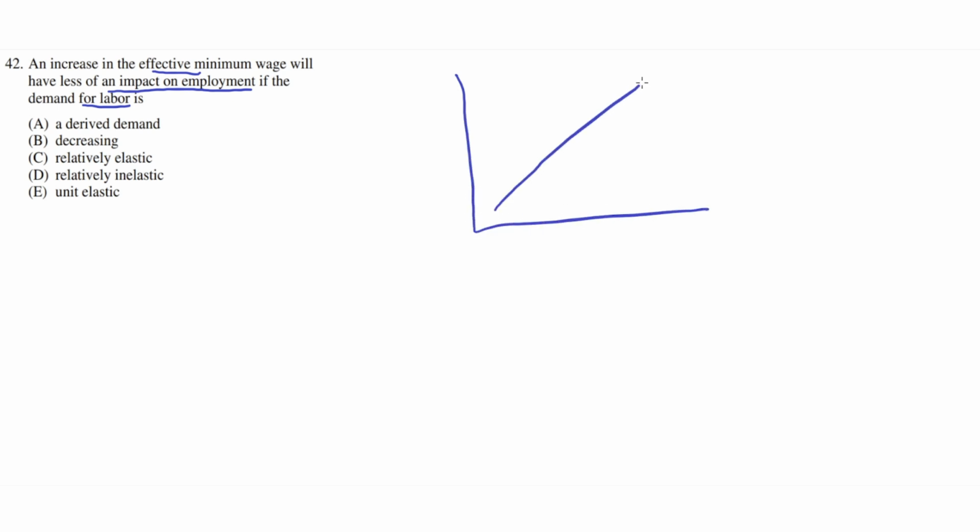So this graph will show supply and demand curves. This supply and demand curve will be for wages by quantity. And let's assume that demand for labor is a sort of unit elastic curve.